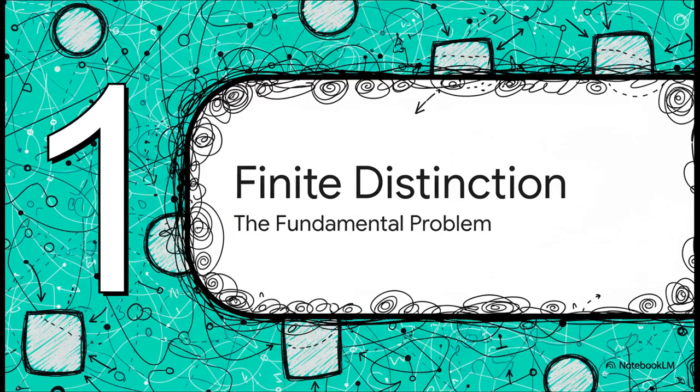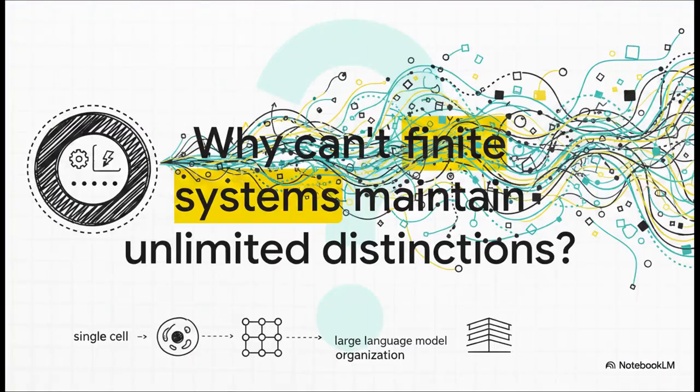Section 1. The finite distinction problem. We've got to start with a pretty stark question. Think about it. How does any system, whether it's biological, artificial, or just purely physical, how does it maintain its operational boundary when it mathematically cannot represent everything around it? It's simply impossible for finite systems to maintain unlimited distinctions.